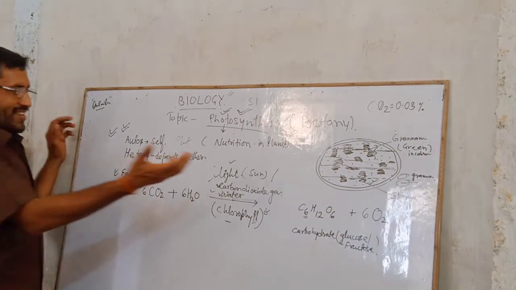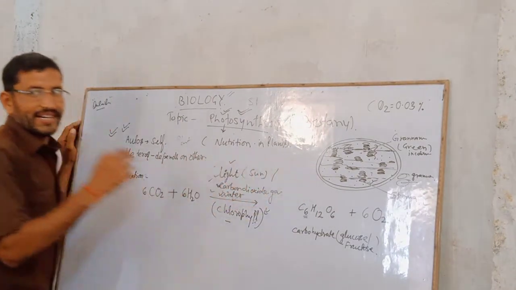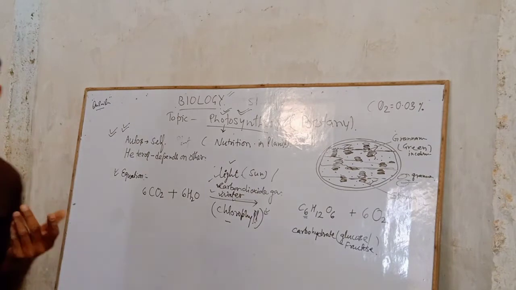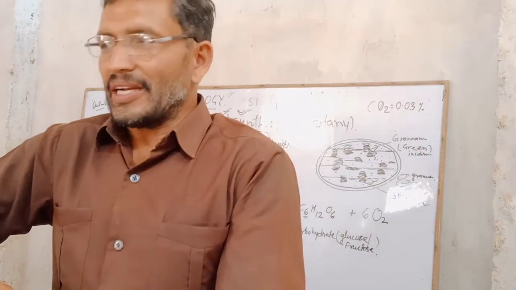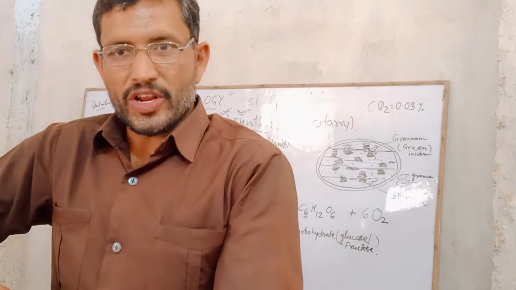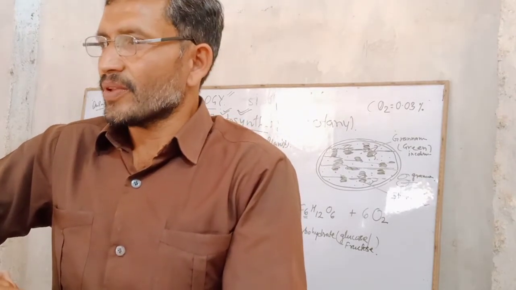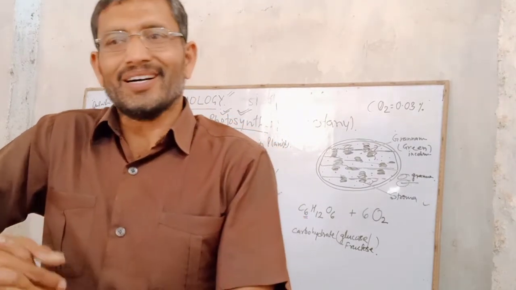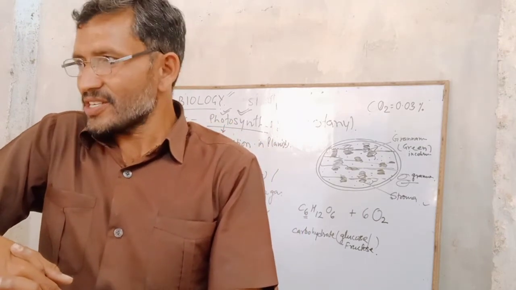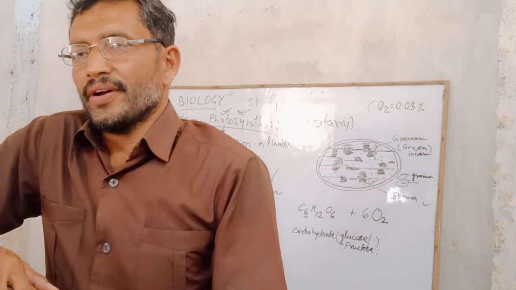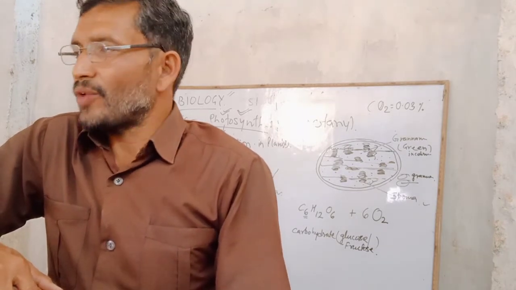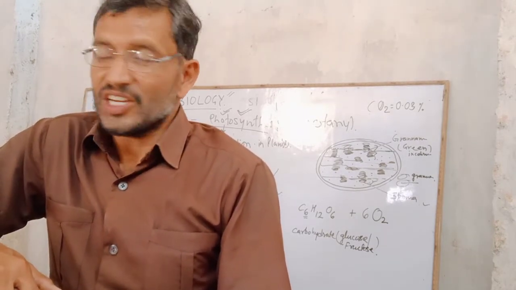So this is the cell organelle inside the plant cell, especially for the light absorbed by the plant body, especially in a leaf. Wherever the chlorophyll is present, the plant absorbs light. But why inside the plant leaf?